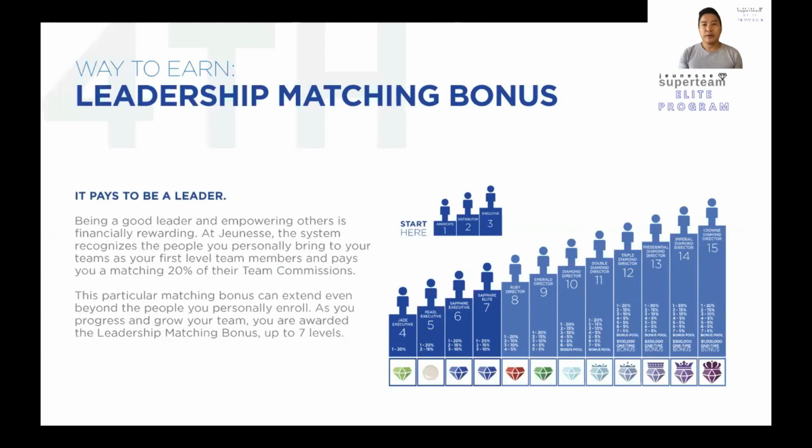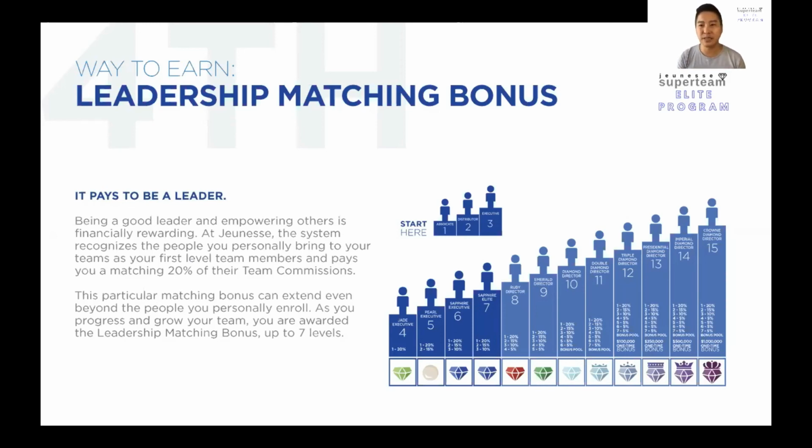Okay, so with that, you understand how the team commission works. By understanding this, if you help anyone in your structure to achieve different ranks and different volume, and help them grow their business, you will be able to enjoy the leadership matching bonus, which is even more powerful. I'll explain it further. It pays to be a leader, as we say here.